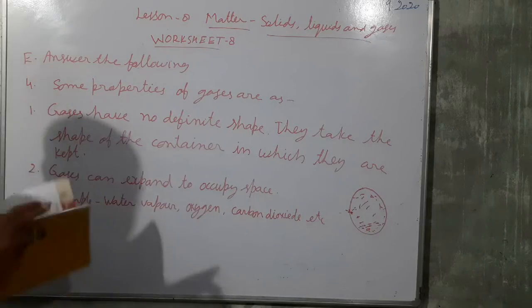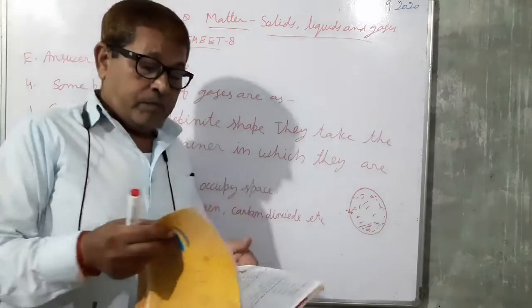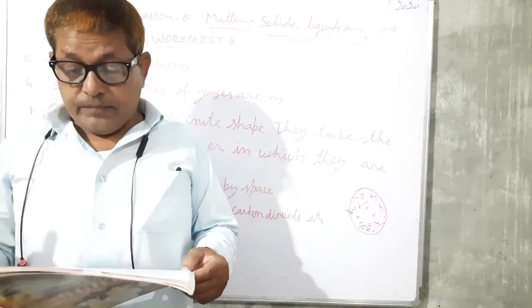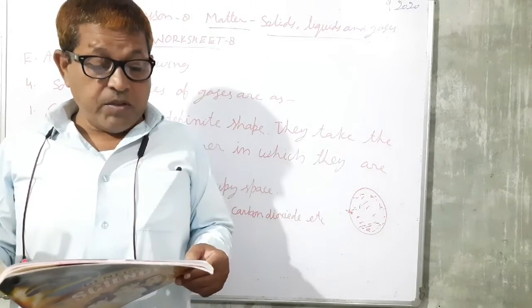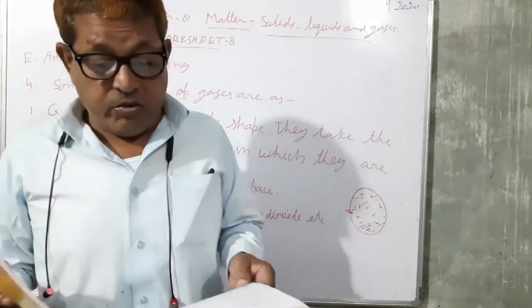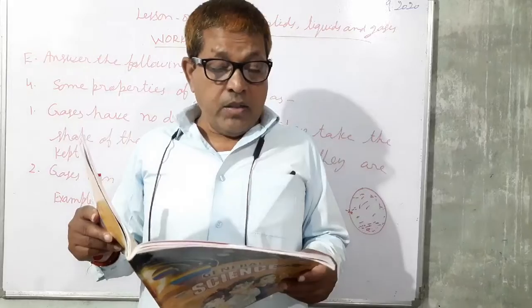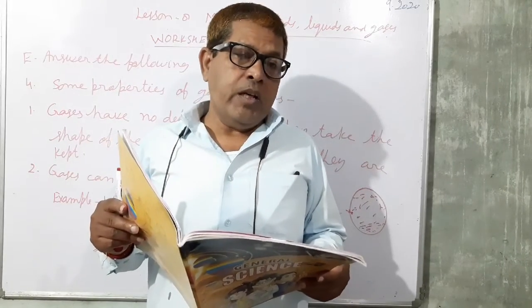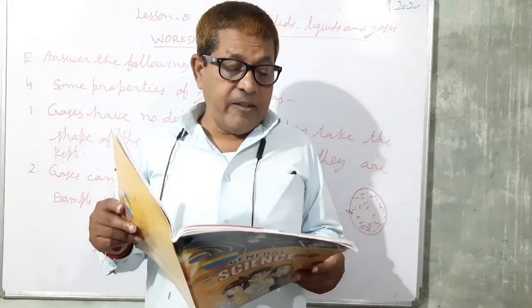Now in this same lesson, it is given, let us explore. Let us explore this activity. You can do it on your own. What you have to do? Take 3 plastic bags.